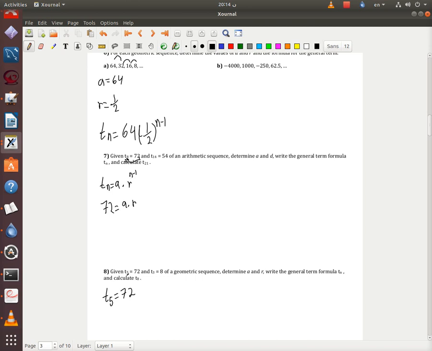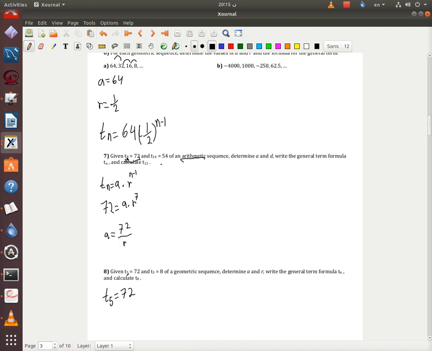So I'm gonna have 8 minus 1, which is 7. Oh my god, this is the arithmetic one.